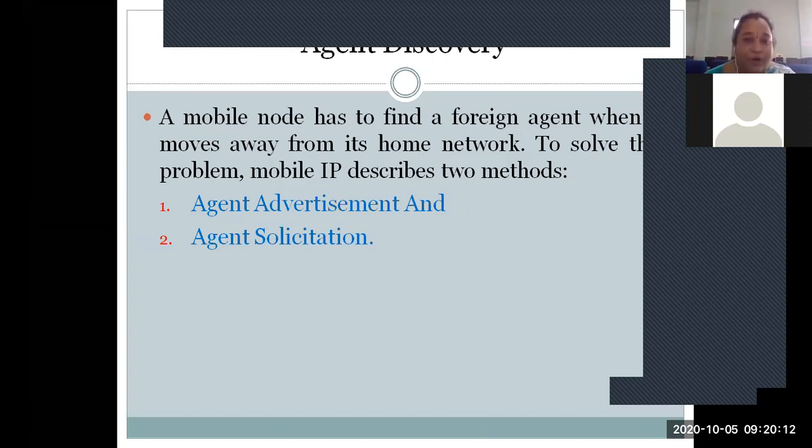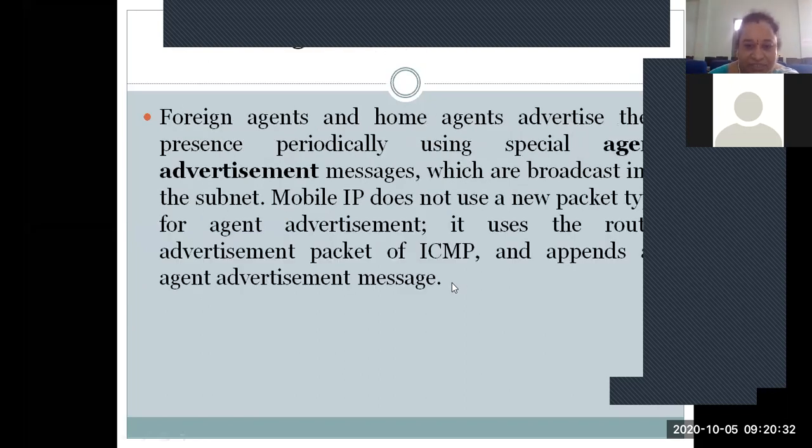So to find a foreign agent, when you are moving from the home network to the corresponding foreign network, mobile IP follows either of two procedures, agent advertisement or agent solicitation, right? So what about agent advertisement and agent solicitation?